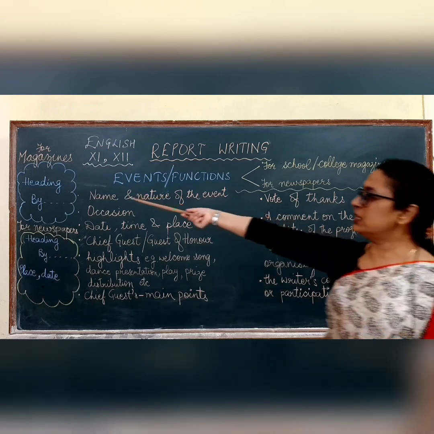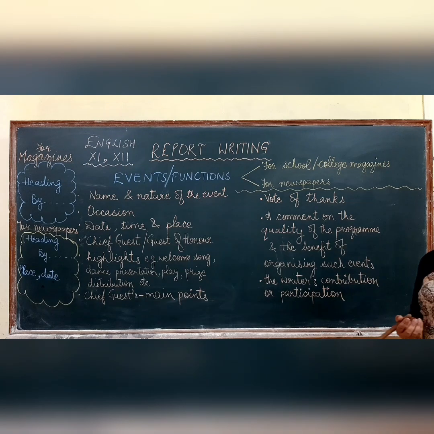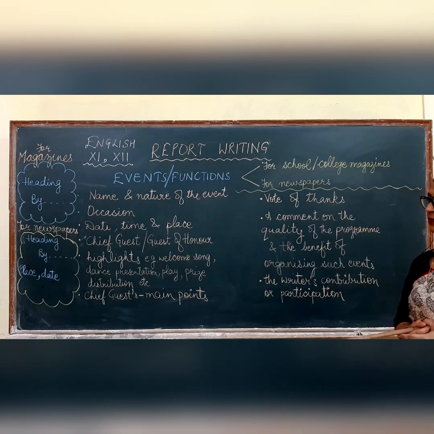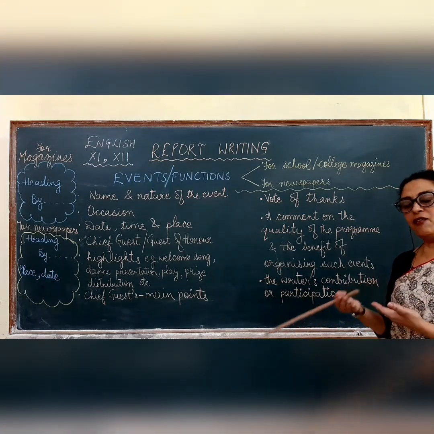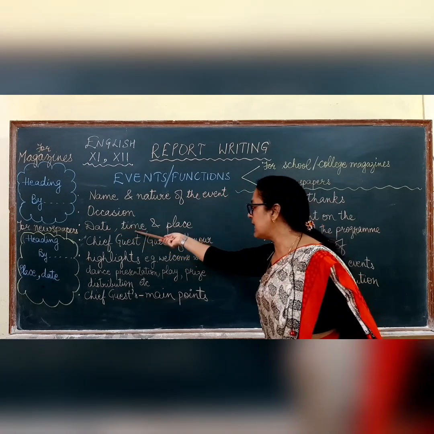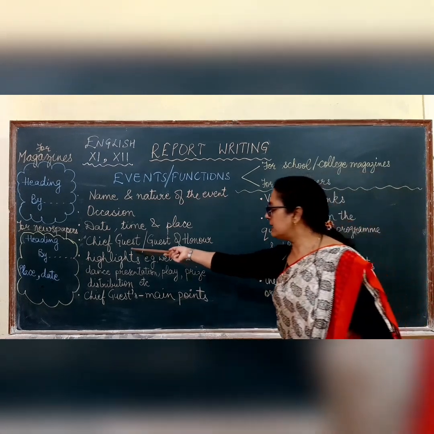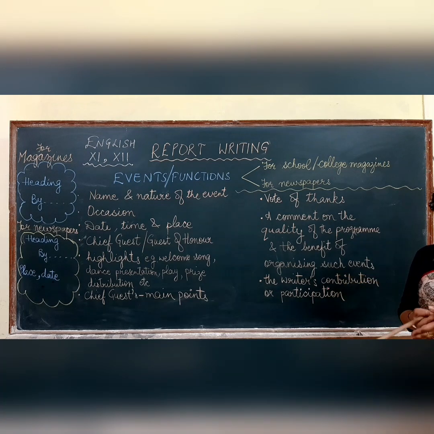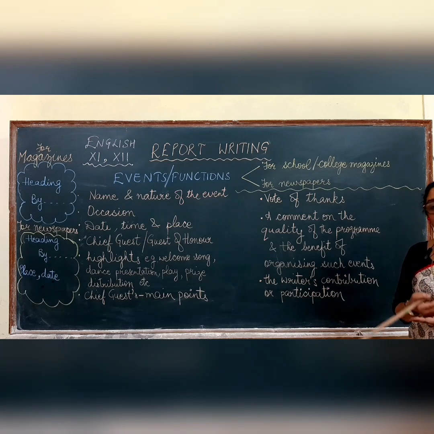Though we've already mentioned the name of the event in the heading, like blood donation camp organized in PQR society. Then occasion. We mention that this event or this competition was organized on such and such date, time and place. All these things are mentioned. Then we tell who the dignitaries were. We mention the name and the designation of the chief guest, the guest of honor, or any other special guest.